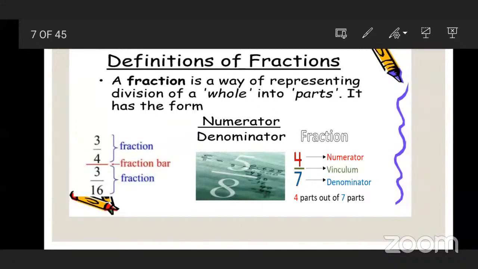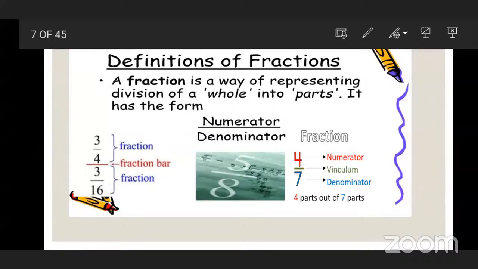What do we write above the line? It is a numerator. What is that? Numerator. And the number which we write below the line, that is called denominator. It is denominator.